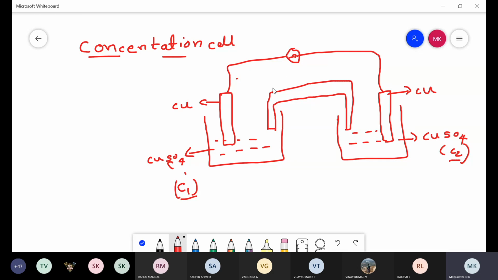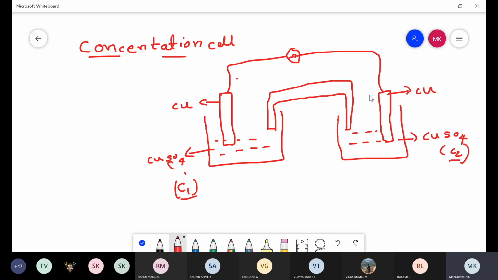But compared to the galvanic cell, take a galvanic cell in which one electrode is zinc and another is copper. There, the electrolyte and electrode are made of different metals. But in the case of a concentration cell, the electrode and electrolyte are made using the same metal, but there is a difference in the concentration of either the electrodes or the electrolyte.